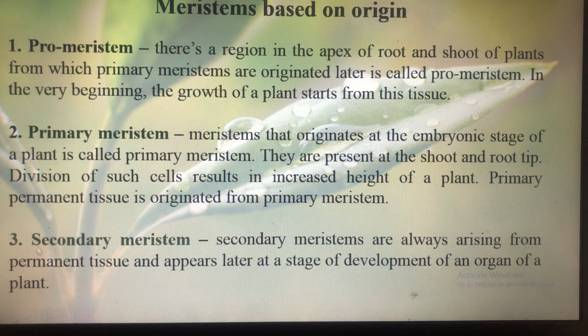Third type is secondary meristem. These are arising from permanent tissue. So primary meristem was derived from promeristem, which was a meristematic tissue, but secondary meristem are the meristems that can be derived from permanent tissue. Sometimes the cells of permanent tissue can adopt the ability to divide themselves. These are known as secondary meristem, and it appears later at a stage of development of an organ of a plant.